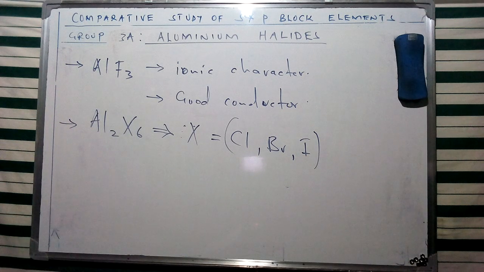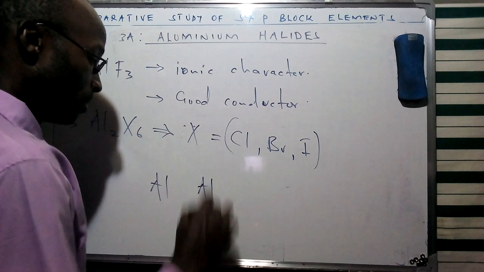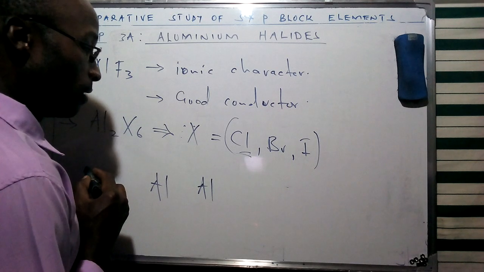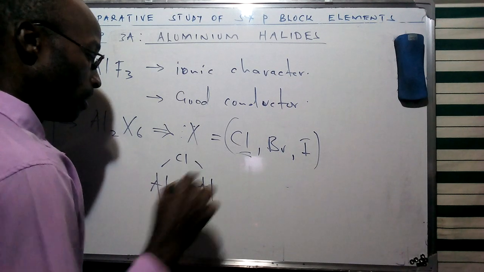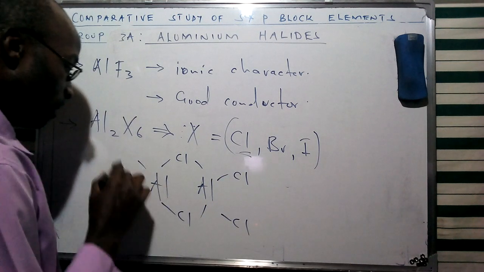Now, in our last discussion on boron, I said that it's going to form a 3 center 2 electron bond, which distinguished it from other members, such as gallium, aluminium, indium, and thallium, which displayed metallic character. In this particular case, we're going to look at this specific structure, and for the general case, particularly for the chloride, we can give an illustration. We're going to have these 2 aluminium central atoms being bonded to the chlorides using that particular structure.